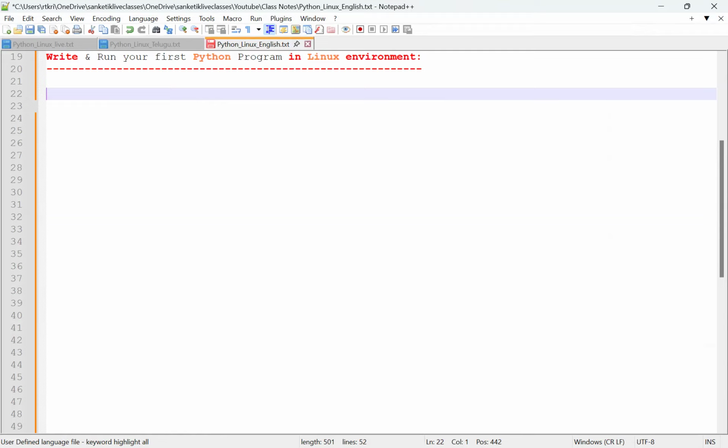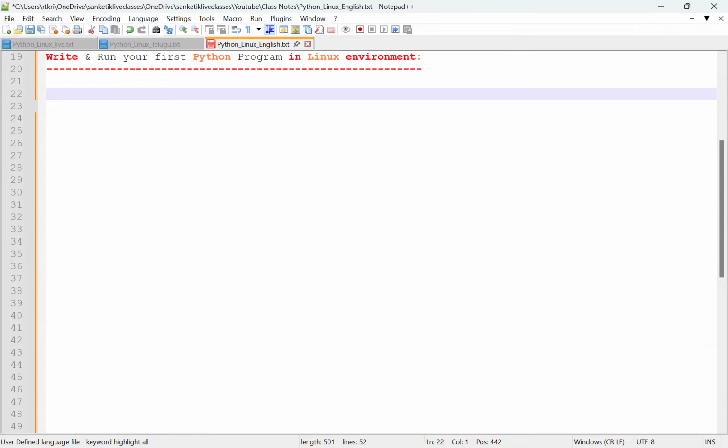Next, after installing that, we can write the program. The first time you open it, it will ask you to give the credentials. Then please give the credentials, and before that you have to set the credentials while installing. All these steps I had mentioned in the Linux or Ubuntu installation class.